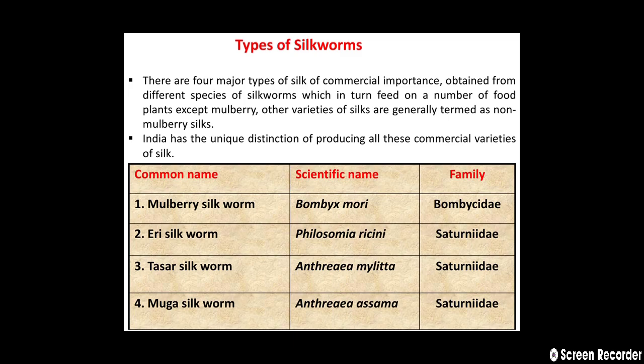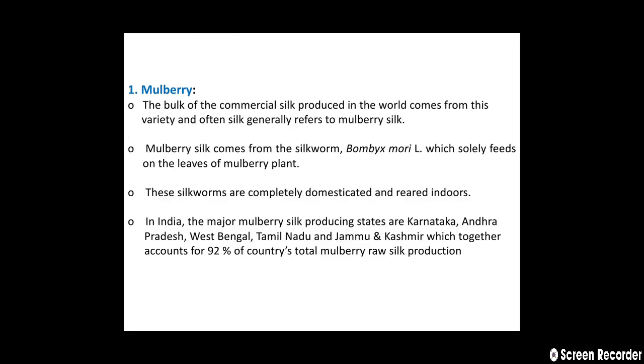So there are four different types of silkworm, that is mulberry silkworm, Eri silkworm, Tasar silkworm, and Muga silkworm. The mulberry silkworm's scientific name is Bombyx mori and it belongs to family Bombycidae. Then Eri silkworm, that is Philosamia ricini. Then Tasar silkworm, Antheraea mylitta, and Muga silkworm, that is Antheraea assamensis. And the last three types of silkworm belong to the same family, Saturniidae.